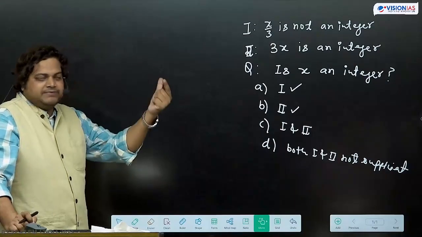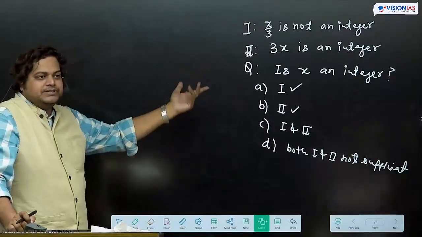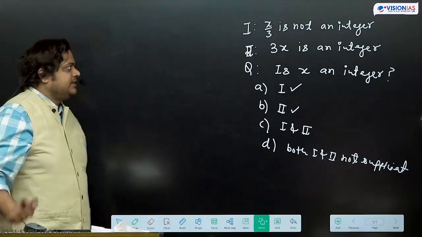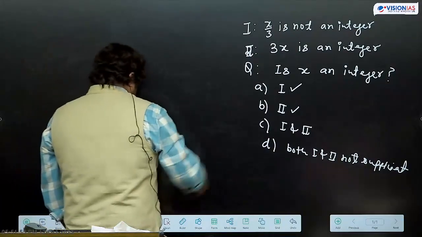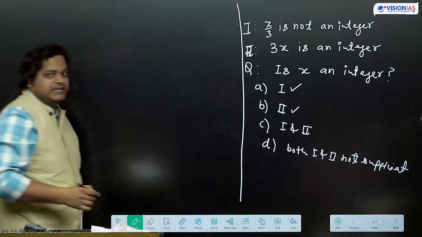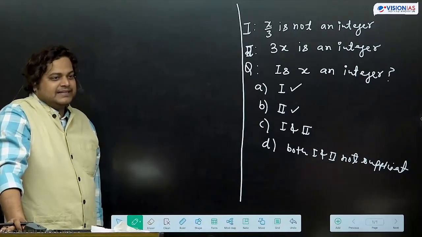If we cannot determine it this way, that means statement 1 alone is not sufficient. So first try to check statement 1, then statement 2, then try to club both the information. On clubbing, are we getting it?